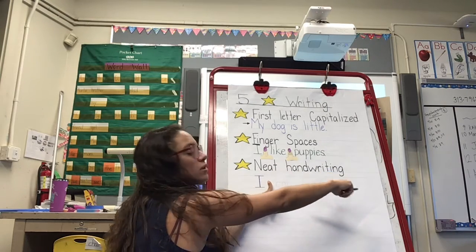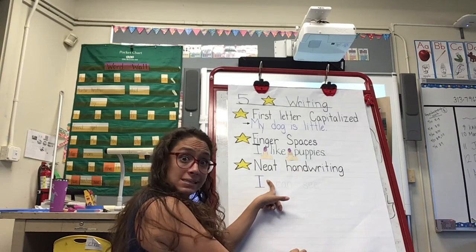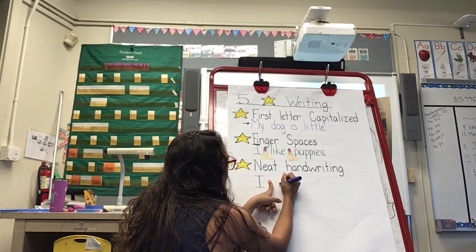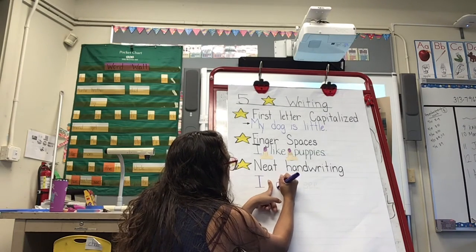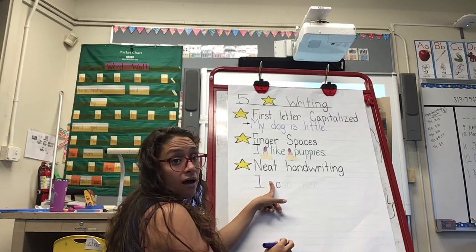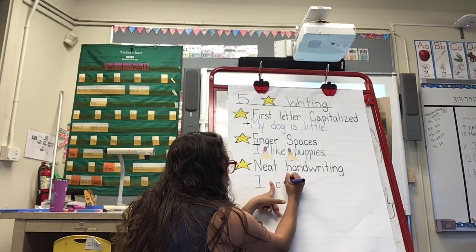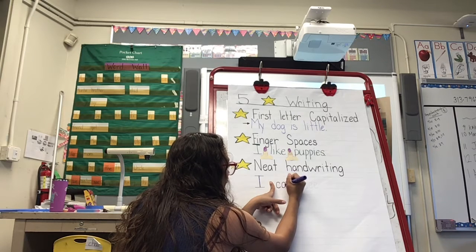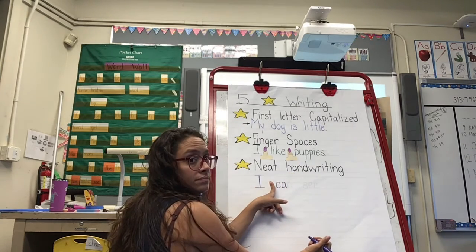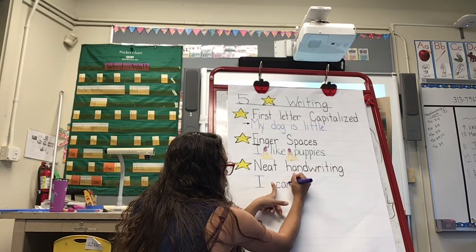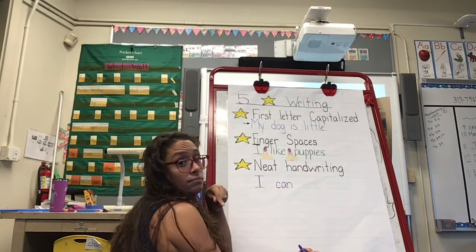It shouldn't be floating in the air because it doesn't have wings. It doesn't fly. So I'm going to make sure it touches the middle line and the bottom line so that it's not flying in the air. Same with my A. I need to make sure it touches the middle line and the bottom line. And the N. It's touching the middle line and the bottom line.